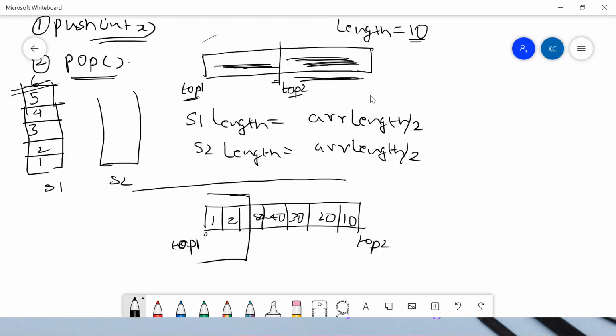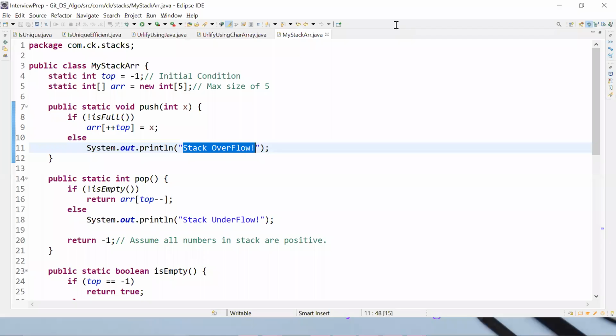And for example, let's say in our previous case S2 does not have any element. In that case, we can use the total length, which is 10 elements, only for stack 1. So in this way, it becomes a memory efficient organization of our implementation. Here, the code will be almost the same.